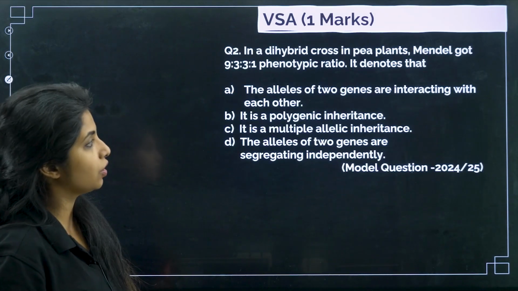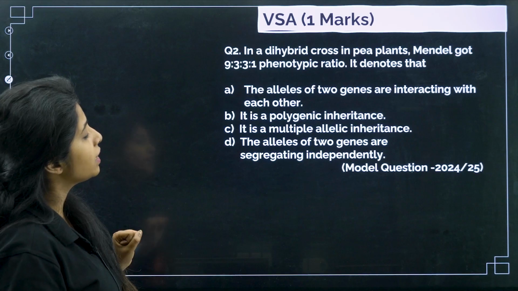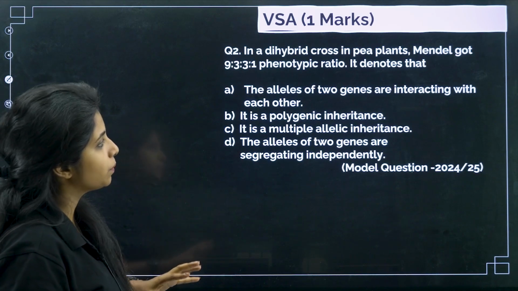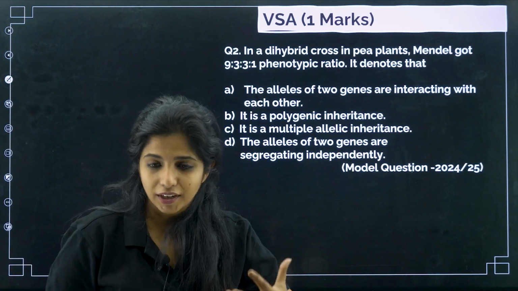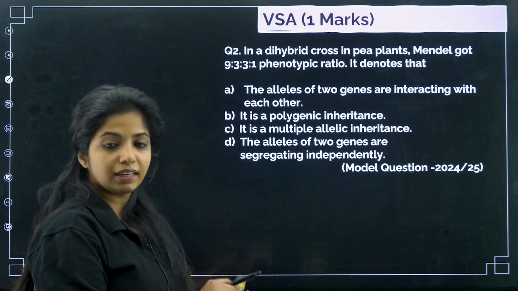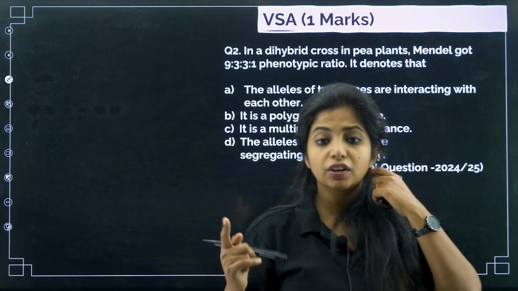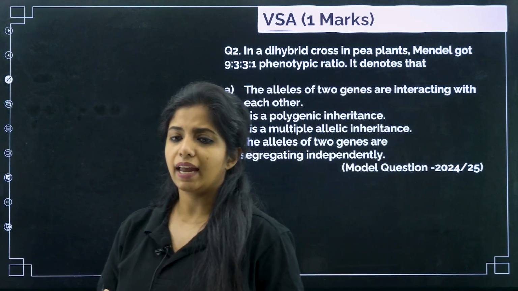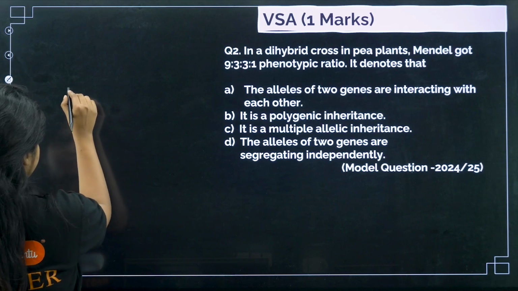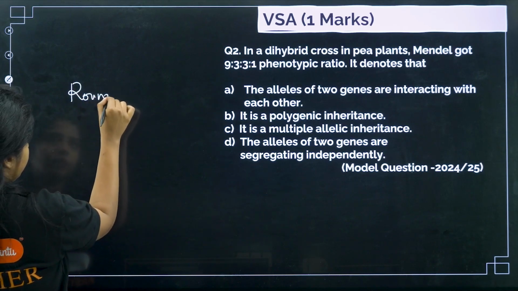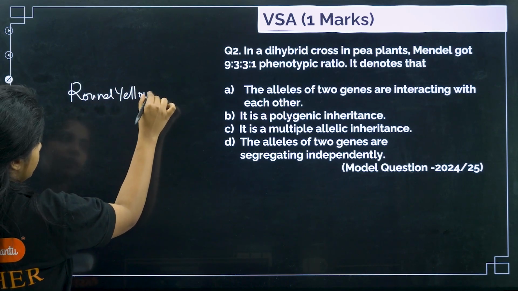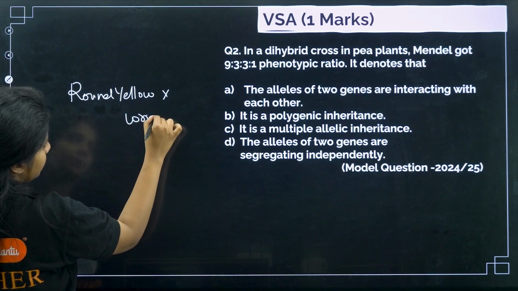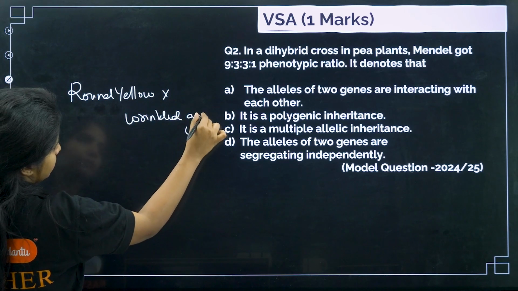In a dihybrid cross in pea plants, Mendel got a 9:3:3:1 phenotypic ratio. It denotes what? When he did a dihybrid cross, when he took two characters, for example, round and yellow seeds, and then wrinkled green.